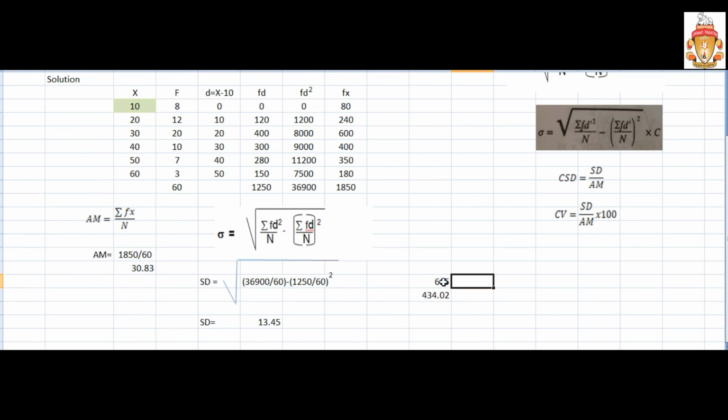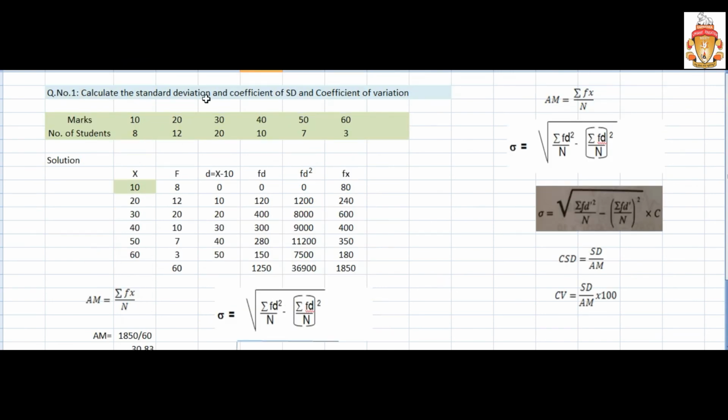So now you subtract this one minus this one and take the root. Your standard deviation is 13.45. So this was the answer of your standard deviation.